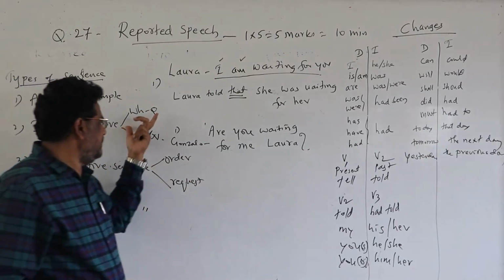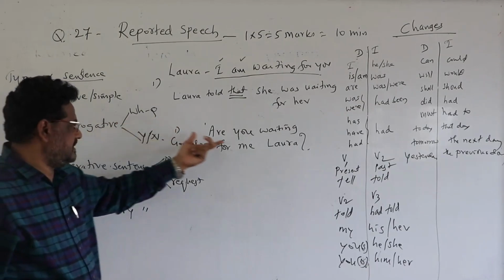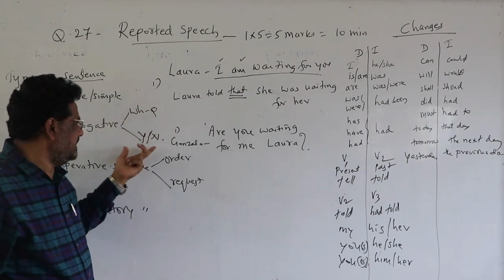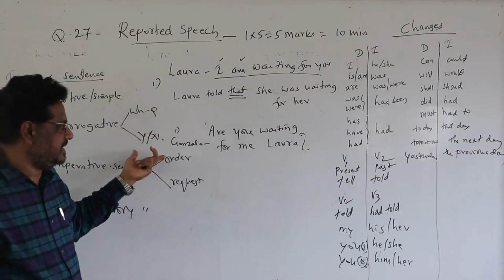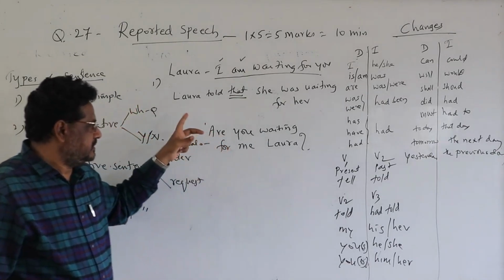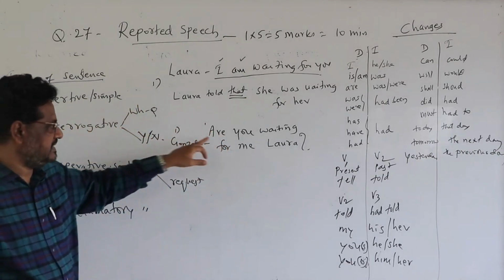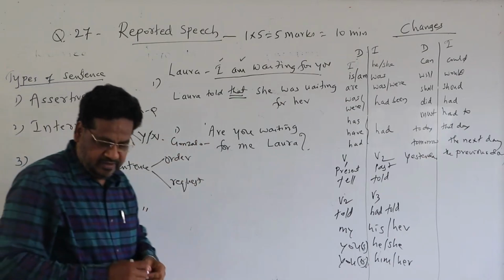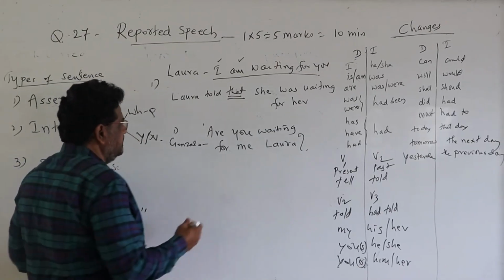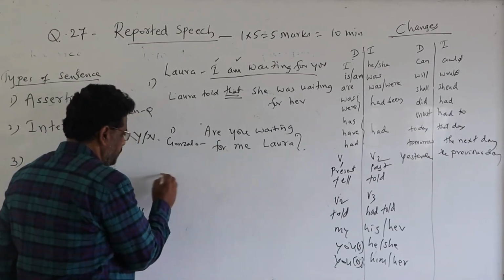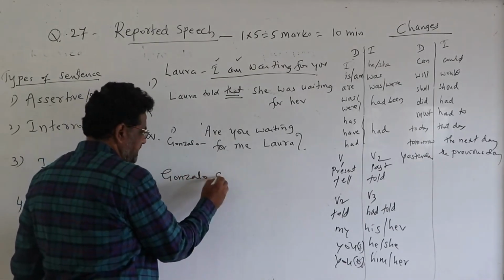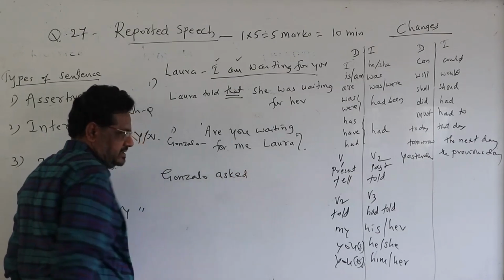So how to identify the WH and interrogative? You know that if the sentence starts with WH, why, where, when, which, who, so that's the WH question. If it starts with a helping verb, is, was, are, were, do, has, have, had, so that's a yes or no type question. Okay. So then what should the answer be? If it is a yes or no type of question, then instead of that you should write Gonzalo asked. Whenever there is an interrogative sentence, you have to add asked.